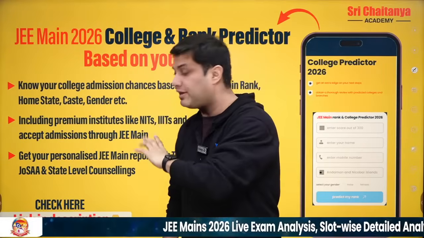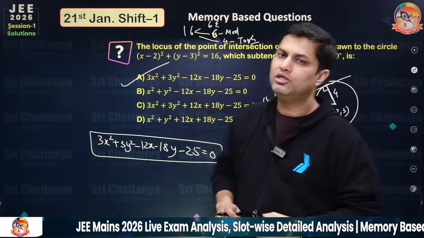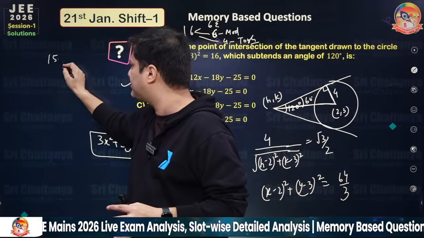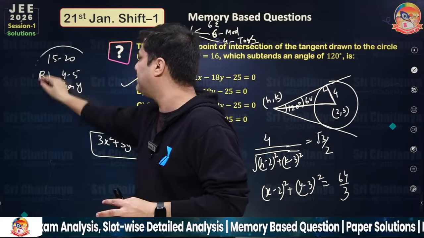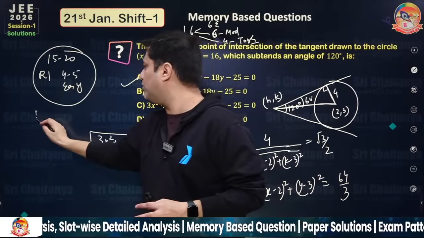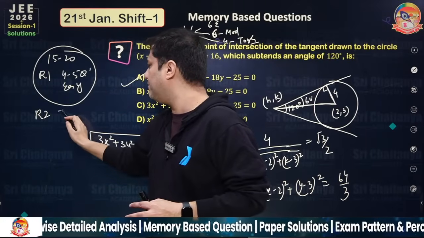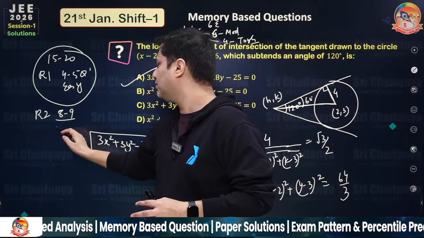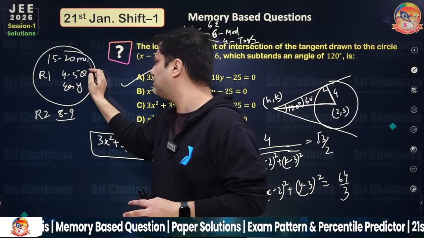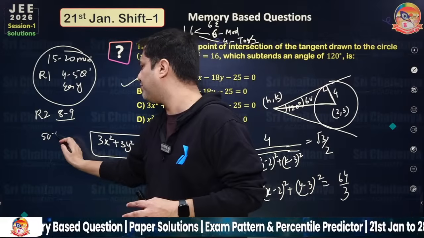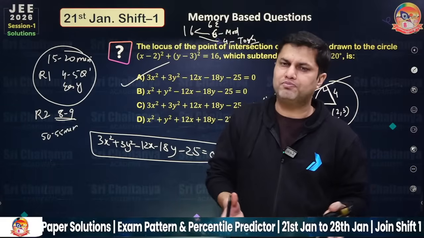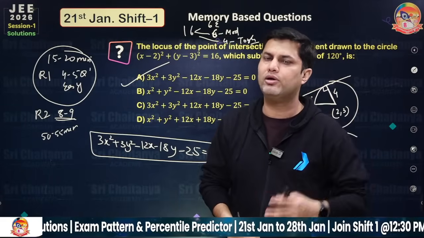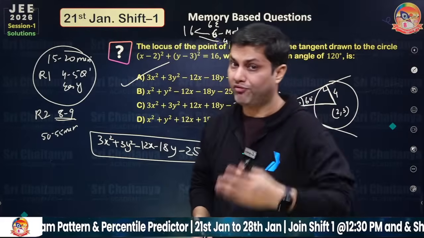And especially for the mathematics paper, always use the round strategy. What is round strategy? In the first 15 to 20 minutes, round 1, you solve 4 to 5 very easy problems. Very easy, like formula based. And then in round 2, you can solve the remaining 8 to 9 questions. Let's say 15-20 minutes, and then you have around 50-55 minutes, and you solve the remaining 7-8, 9 problems. So overall you can solve around 12 to 13 problems, and you'll get a good 99 percentile in the maths paper if you score more than 50 marks.